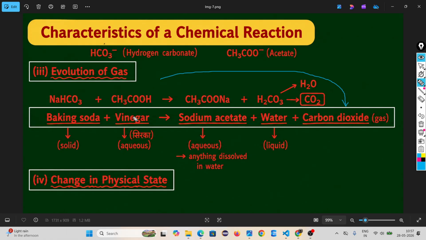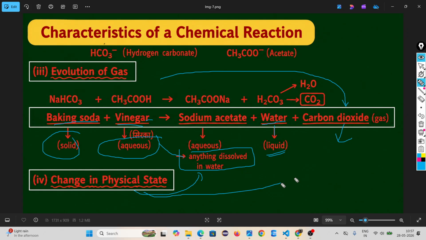These examples we have already covered. Change in physical state. Look, baking soda is in solid form, vinegar is aqueous. Aqueous is nothing but dissolved in water. Anything dissolved in water is called aqueous. But look at the products: we get water that is in liquid form, and we get carbon dioxide that is in gaseous form. So is the physical state changing or not?